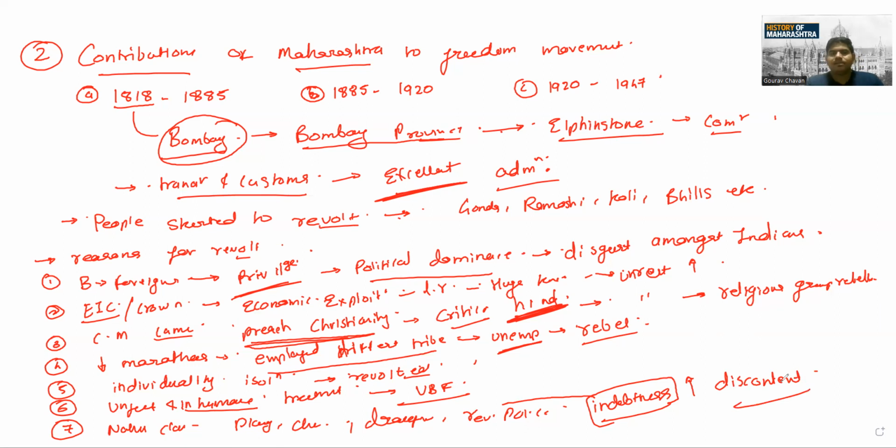So these were some reasons why the revolts in Maharashtra took place. From the upcoming sessions, we are going to see all the different revolts, which revolts took place. The next lecture would be highlighting the revolts of Ramoshis. First, we'll see about the Ramoshis, the most important person, Umaji Naik. We'll be seeing a short story about this particular person.